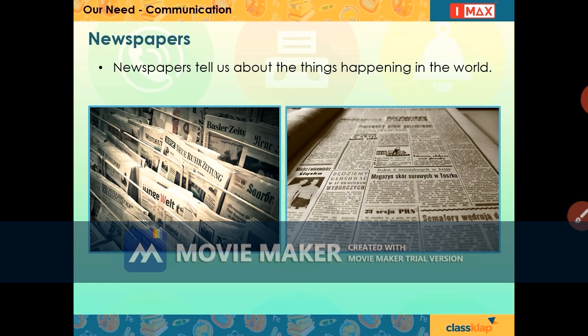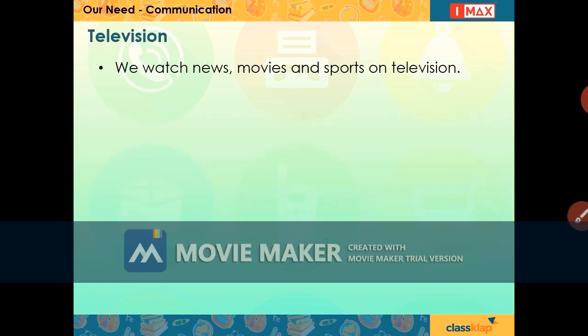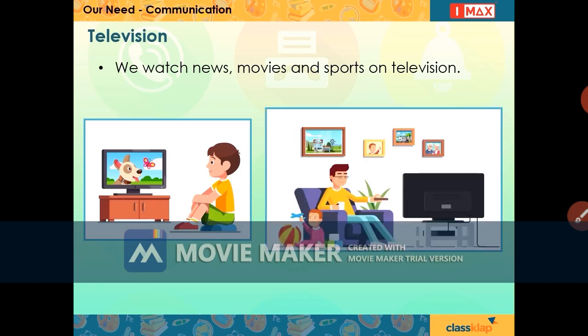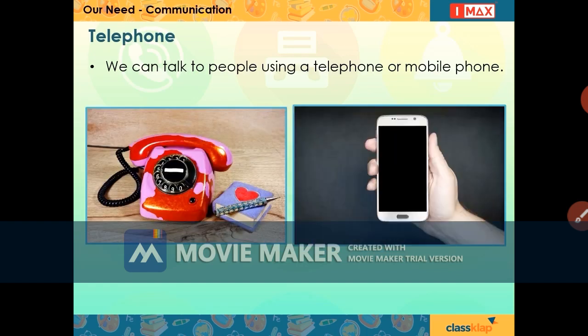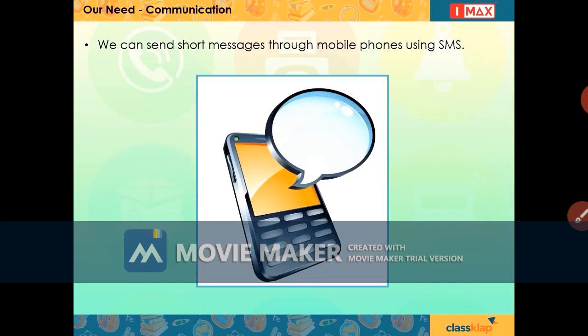Newspapers tell us about the things happening in the world. We watch news, movies, and sports on television. We can talk to people using a telephone or a mobile phone. We can send short messages through mobile phones using SMS.